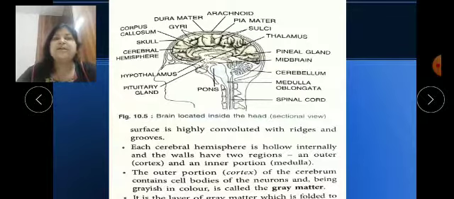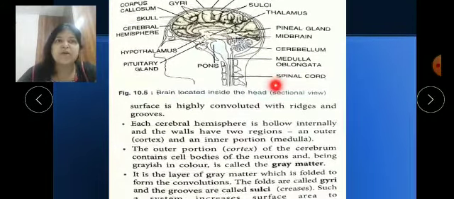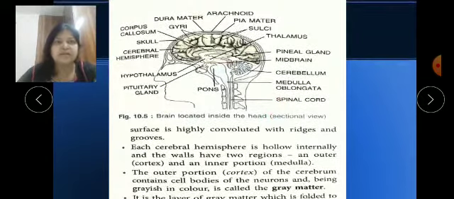Each cerebral hemisphere is hollow internally. It is hollow from inside, as you can see here, and it has two regions. The outer one is called cortex, and the inner portion is called medulla. Here also you can see the outer one is cortex and the inner one is medulla. Here you can see spinal cord, medulla oblongata, all the labeling is given.